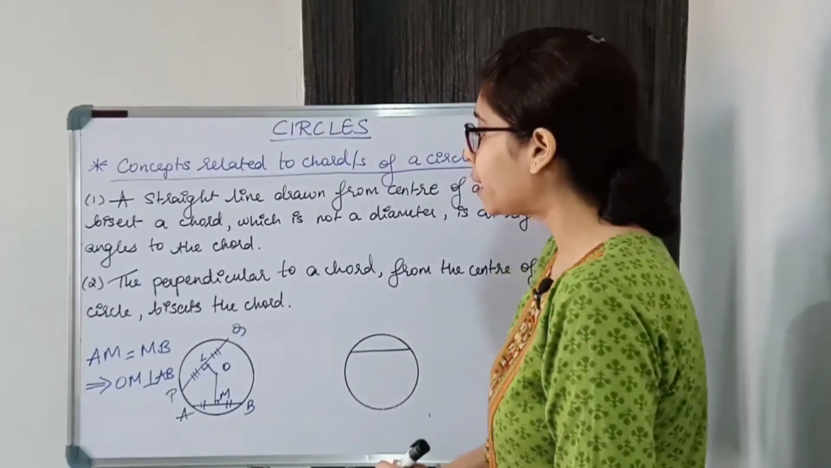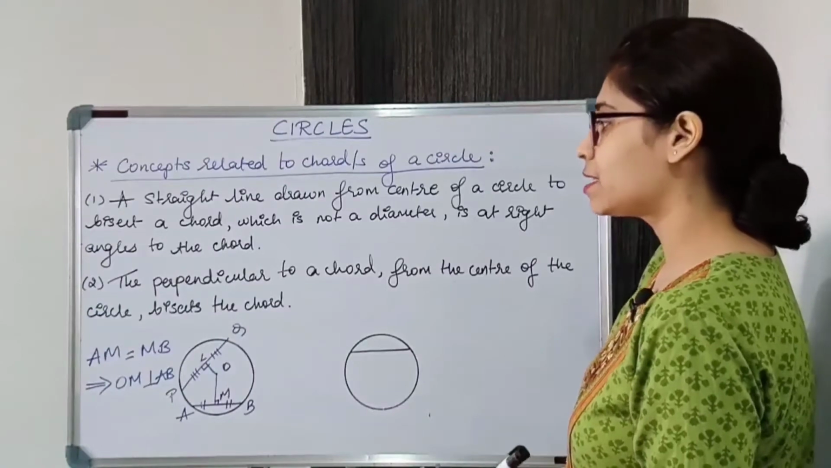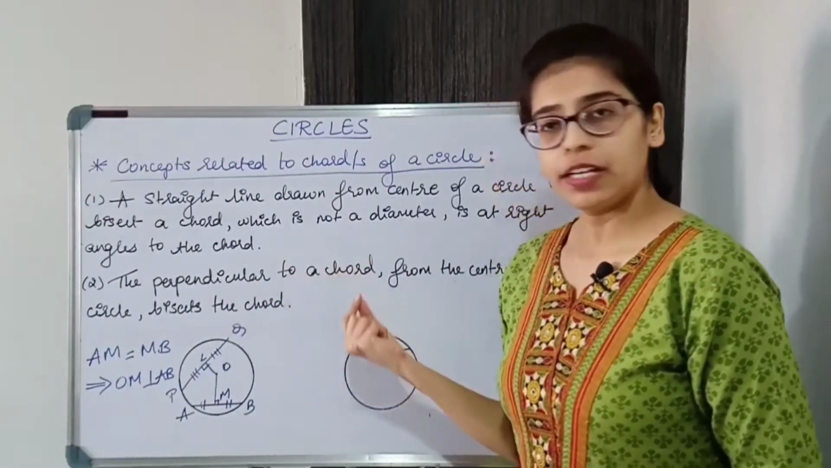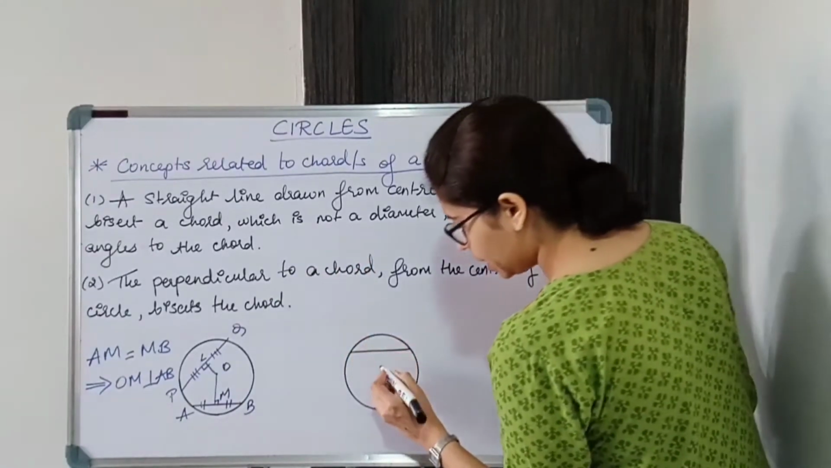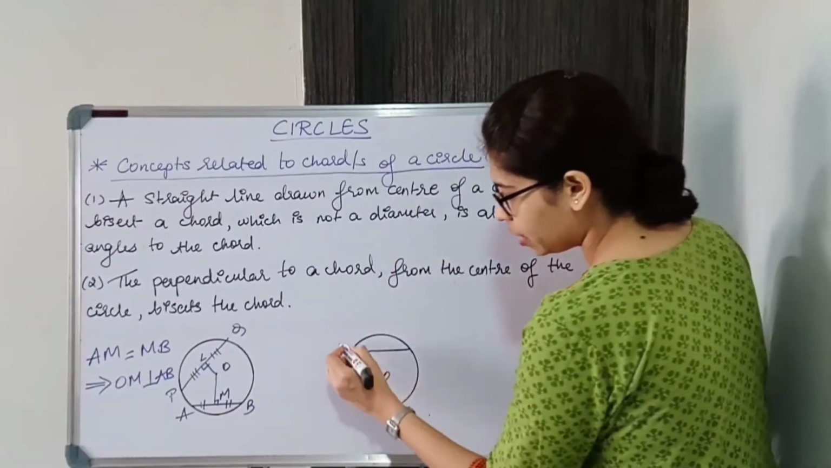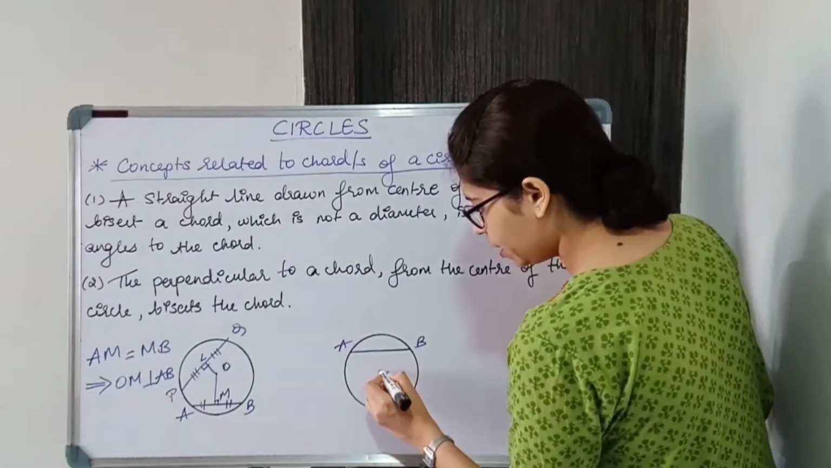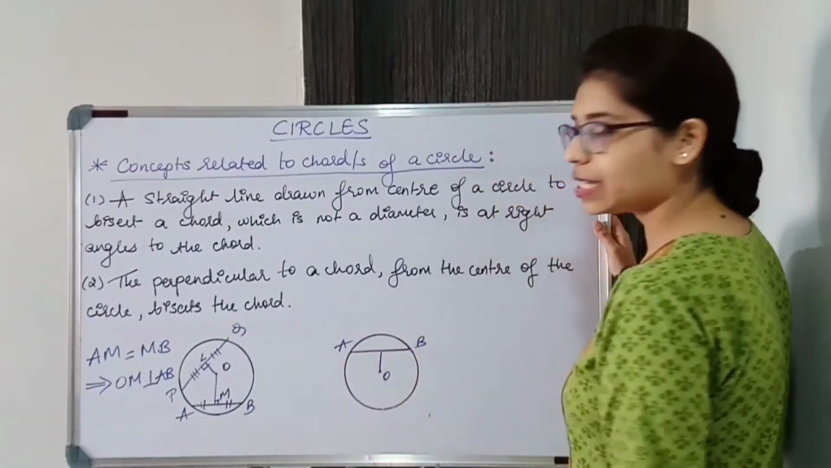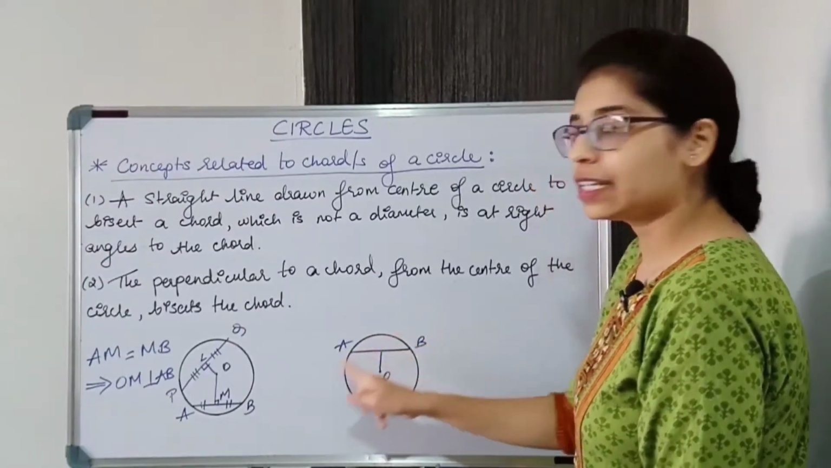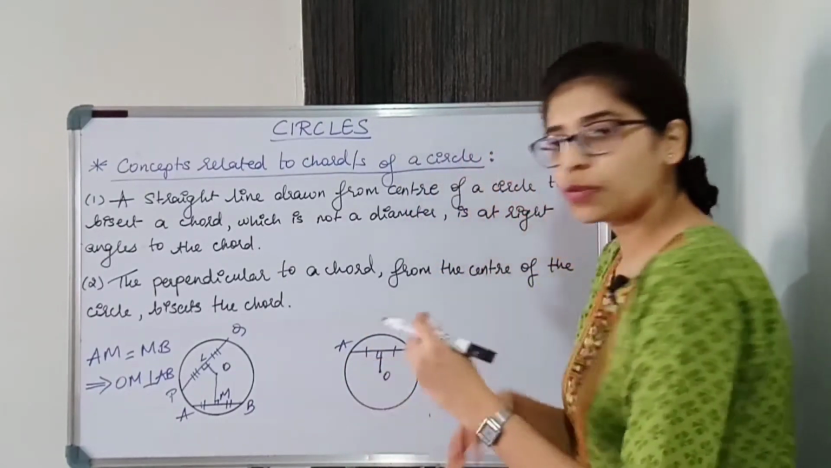Second point: the perpendicular to a chord from the center of the circle bisects the chord. This is the other way around. If you are drawing a perpendicular to a chord, let's consider this circle. O is the center, and the chord is AB. So if we are drawing a perpendicular from the center, it means that it is bisecting the chord, meaning it is dividing it into equal parts. So it is the other way around.